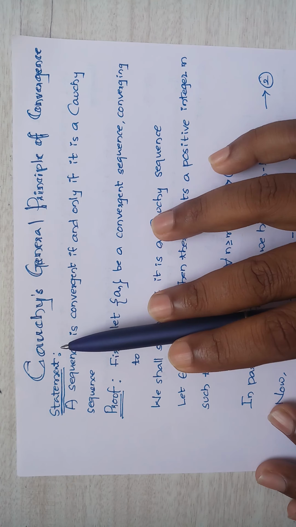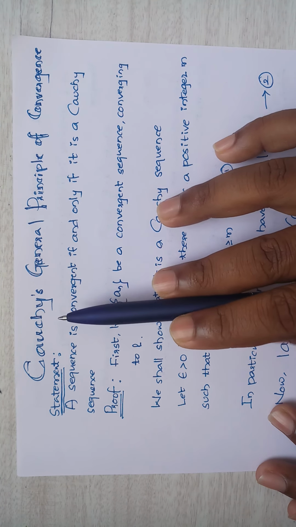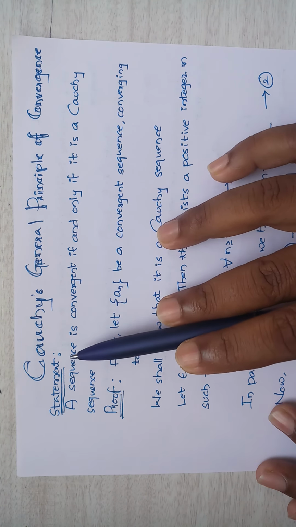They ask: state and prove the general principle of convergence, or state and prove Cauchy's general principle of convergence. This is there in your question paper several times, so you see it very carefully. This is a very easy result. The statement of the result is: a sequence is convergent if and only if it is a Cauchy sequence. So here the if and only if condition is there.